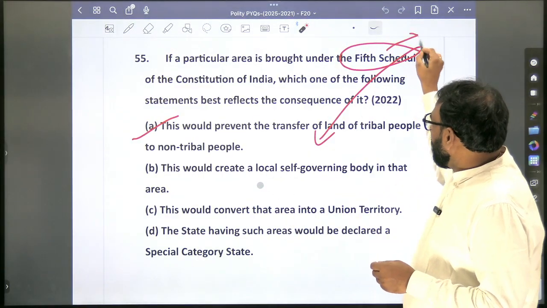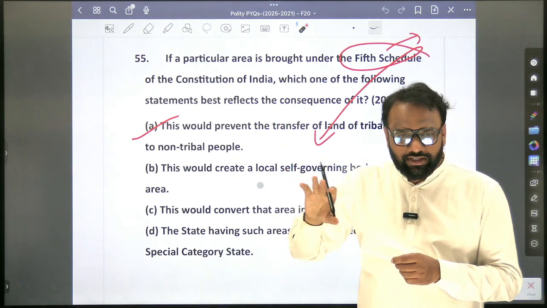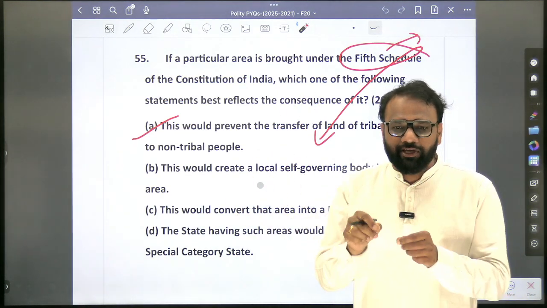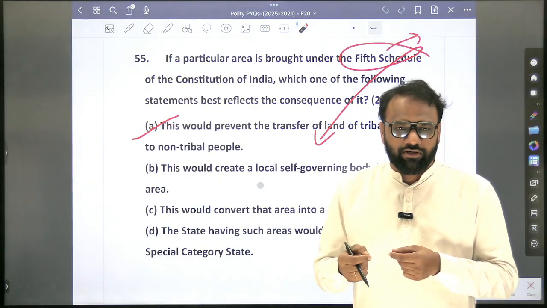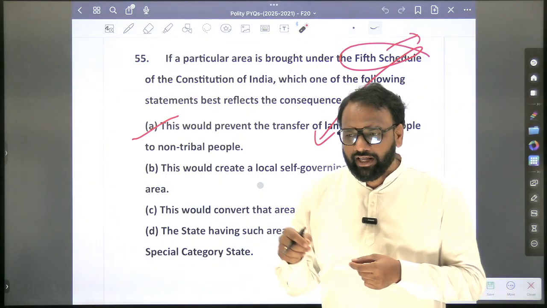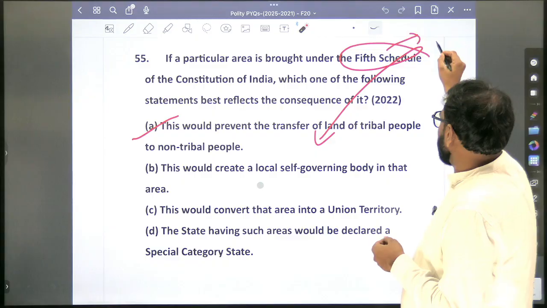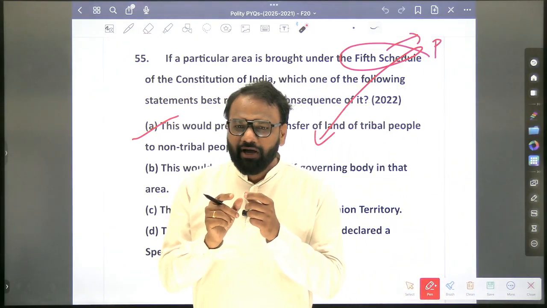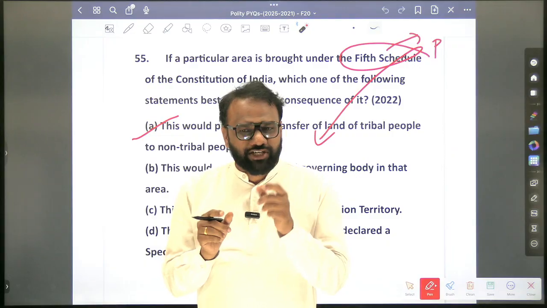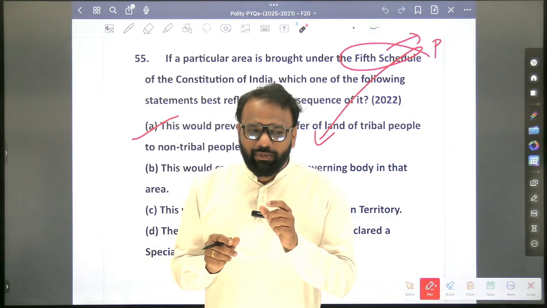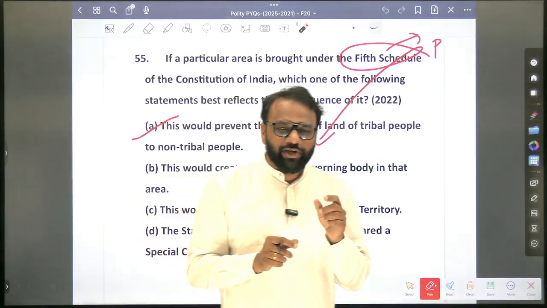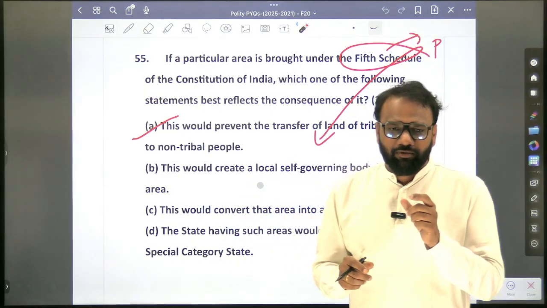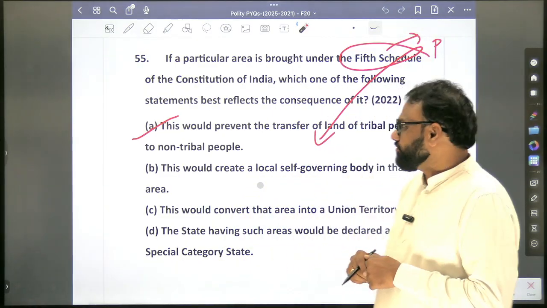President. See here, we have encountered these concepts multiple times in the previous few discussions. But again, we will reread the concept here, because of this a repeated revision will take place. Who has the power to declare an area as a scheduled area? President. What is the maximum administrative area that can be declared as a scheduled area? District. What is the minimum administrative area which can be designated as a scheduled area? Cluster of villages.